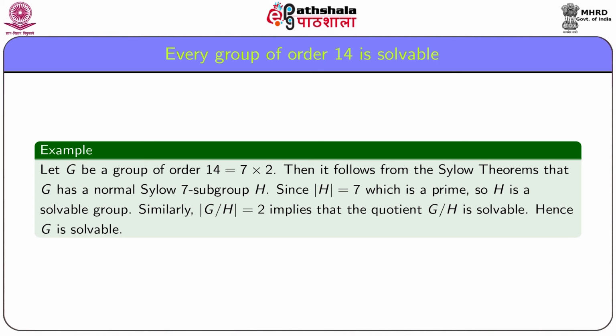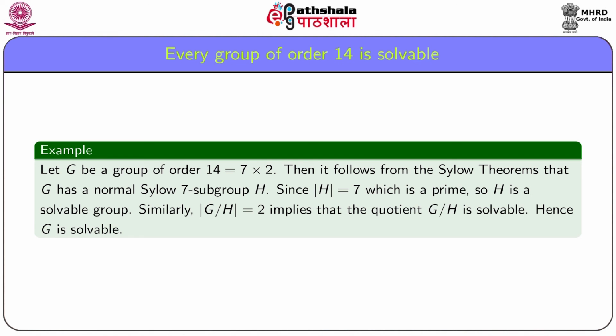Now, we give two particular examples of solvable groups. In our first example, we show that every group of order 14 is solvable. Let G be a group of order 14. The prime decomposition of 14 is 7 times 2.